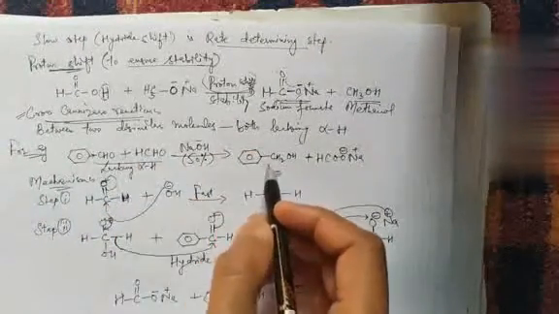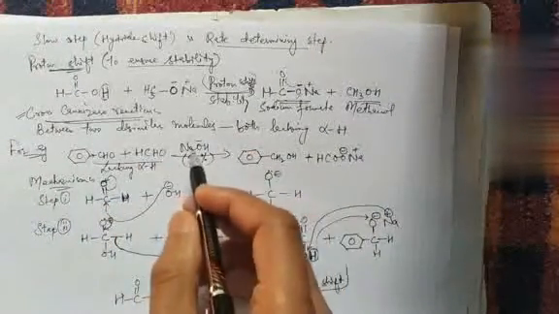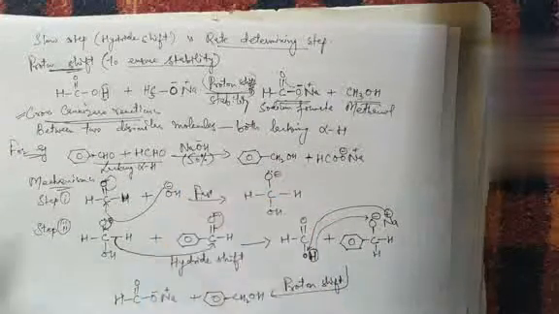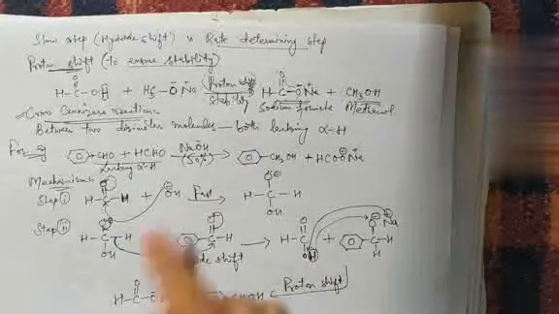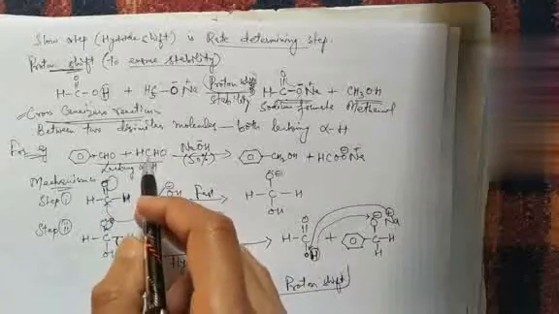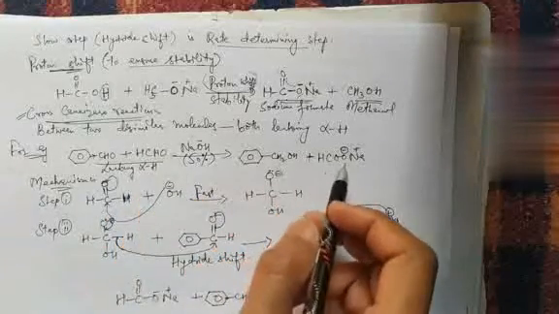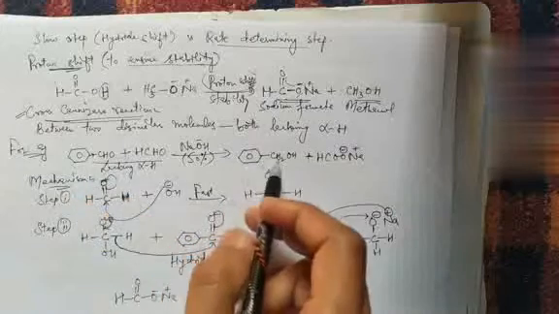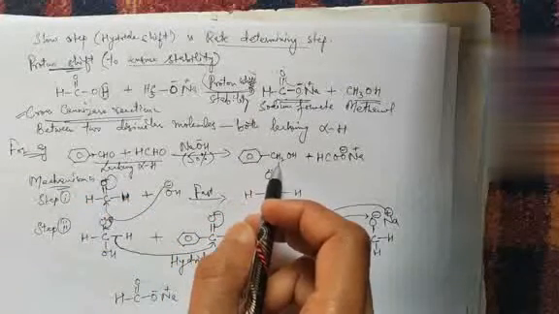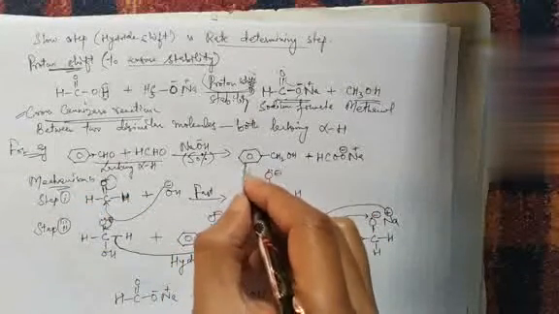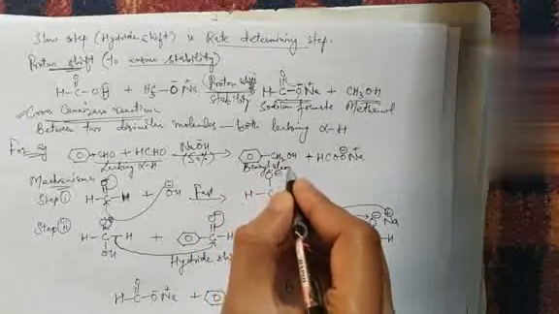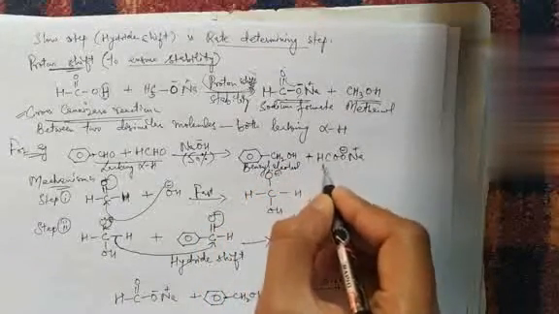So the products we are getting here in presence of concentrated base are simply 50% base. Out of these two, formaldehyde is getting oxidized to sodium formate, and benzaldehyde is getting reduced to benzyl alcohol. Okay, this is benzyl alcohol, and this is sodium formate.